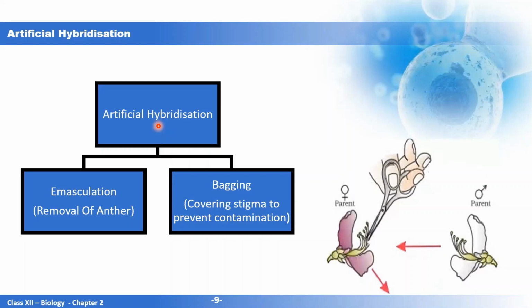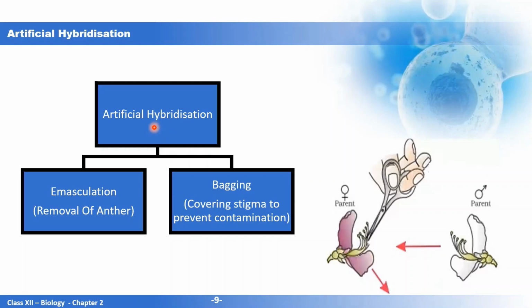So we can cross both these plants to have the progeny which will be of superior quality, and this is known as artificial hybridization. So these techniques can be used to improve the quality, improve the yield, have disease resistant plants, etc.